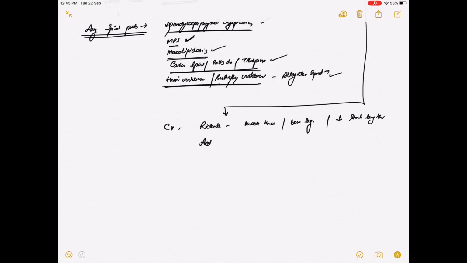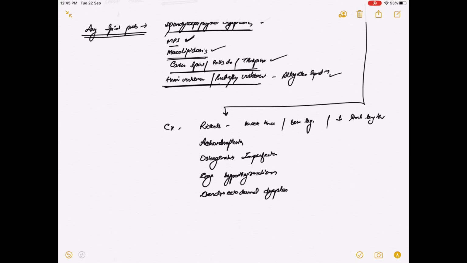Next is achondroplasia, then osteogenesis imperfecta, then congenital hypothyroidism, and finally, there are more causes, but we are discussing only these: chondroectodermal dysplasia.